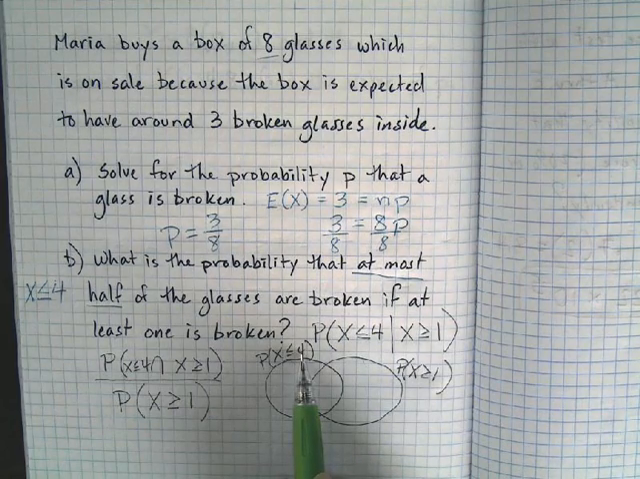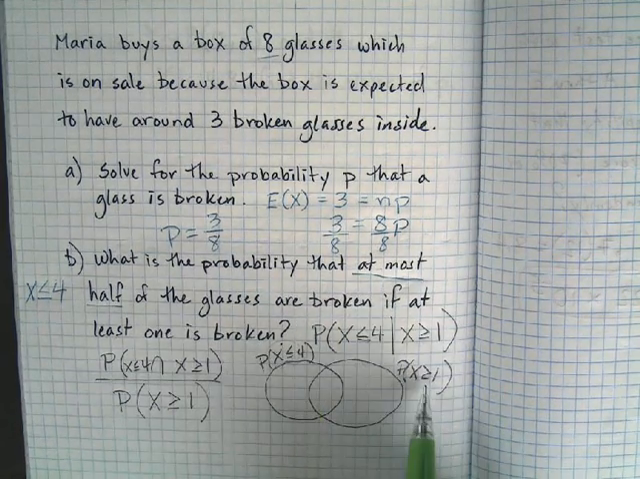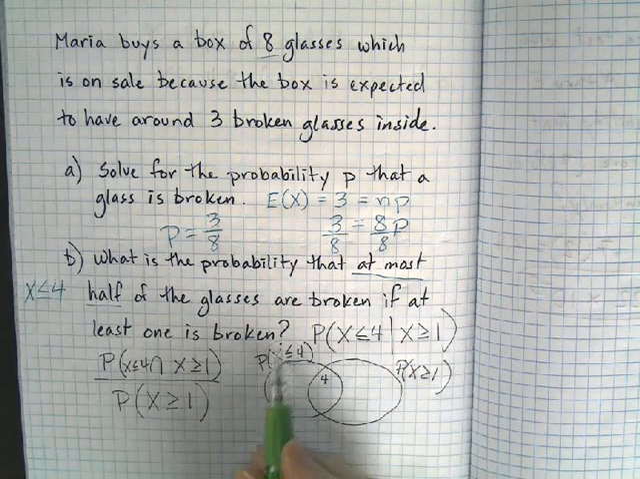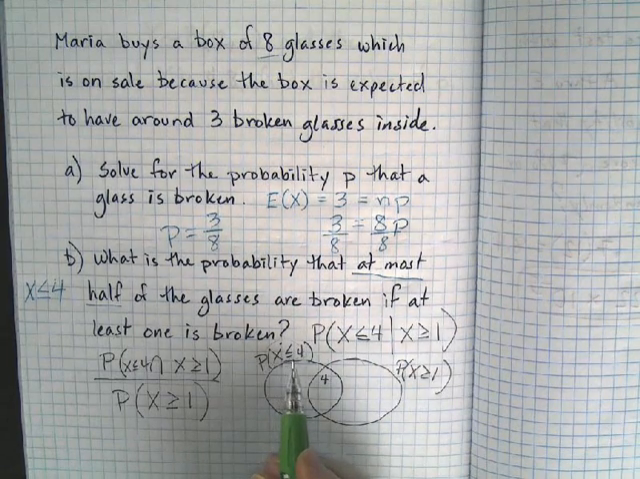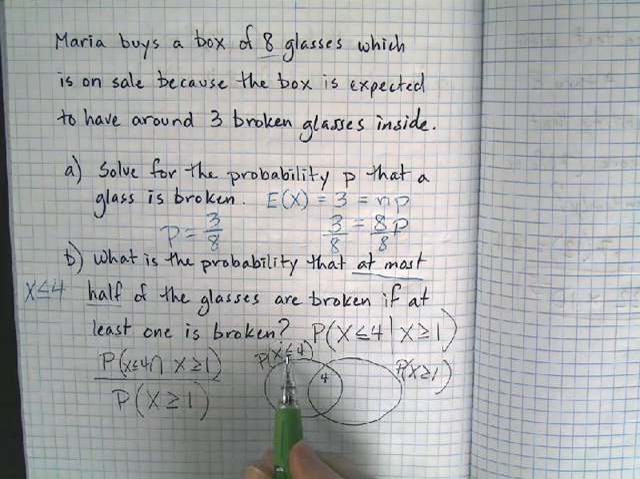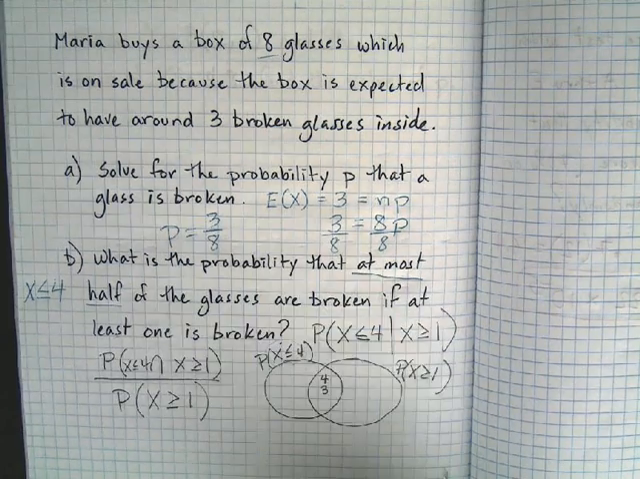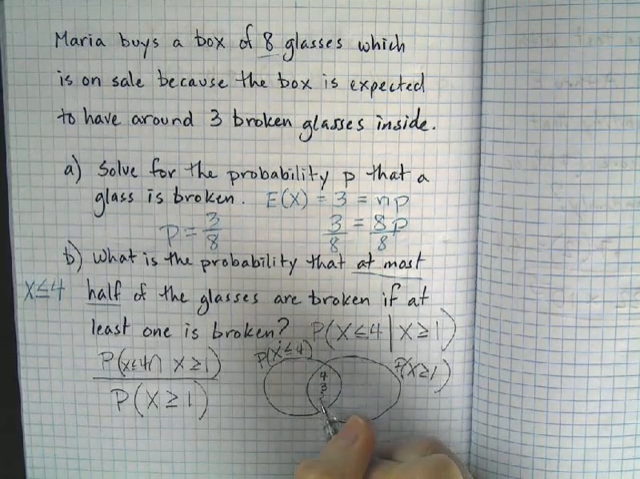Is 4 part of this one and part of this one? Yeah, so they have 4 in common. What does this have? This is 0, 1, 2, 3, and 4, right? So they have 4 in common. What about 3? Is 3 greater than or equal to 1? Yep, they have 3 in common. What about 2? Yep, they have 2 in common. They have 1 in common.